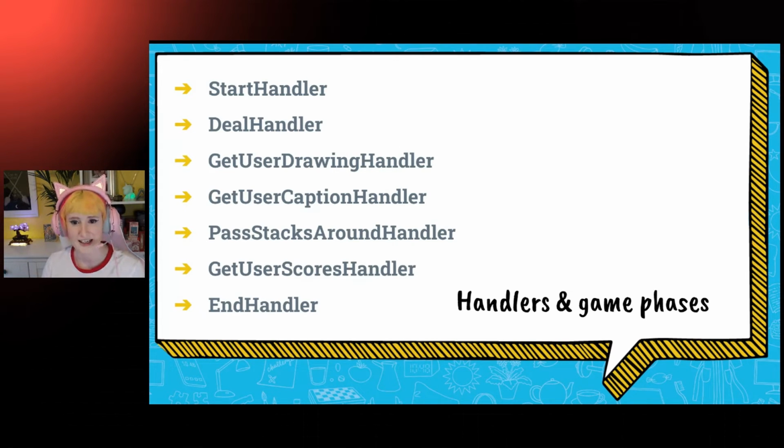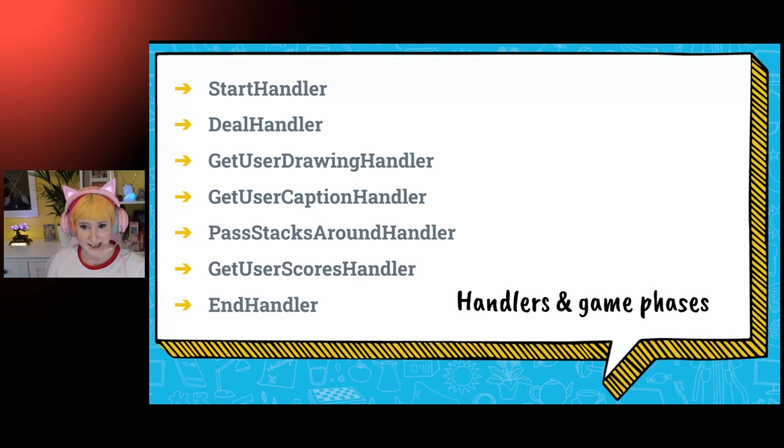It'll shuffle the deck and it'll transition to the deal handler. And deal handler is going to create a game stack for each player. It's going to add a prompt to the top of the game stack, and it'll transition us to get user drawing handler, which will then send a drawing request to each player. The request will contain a prompt from that player's game stack.